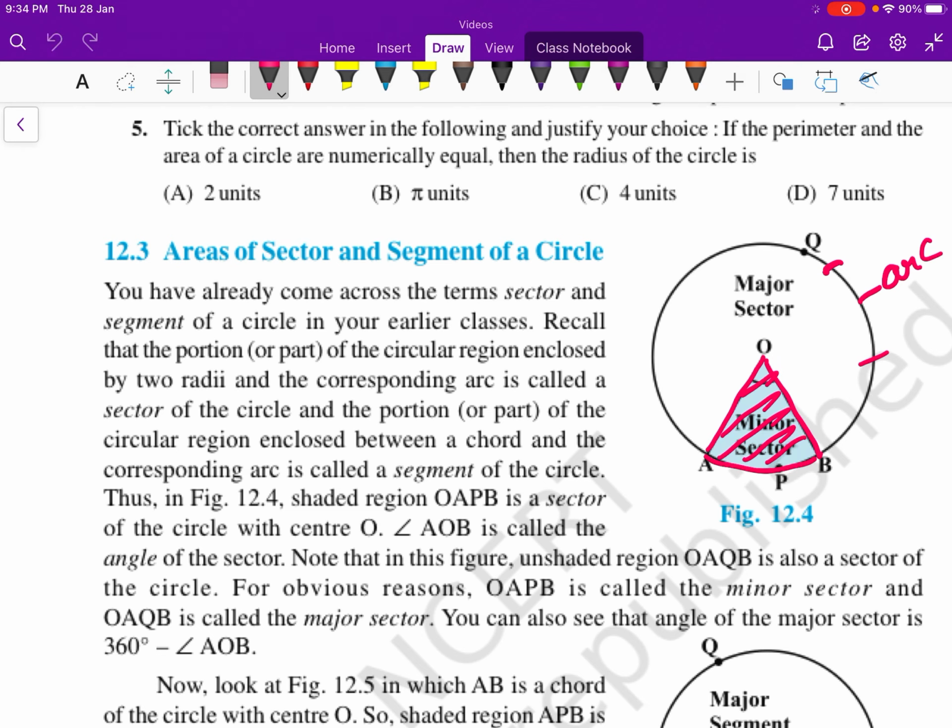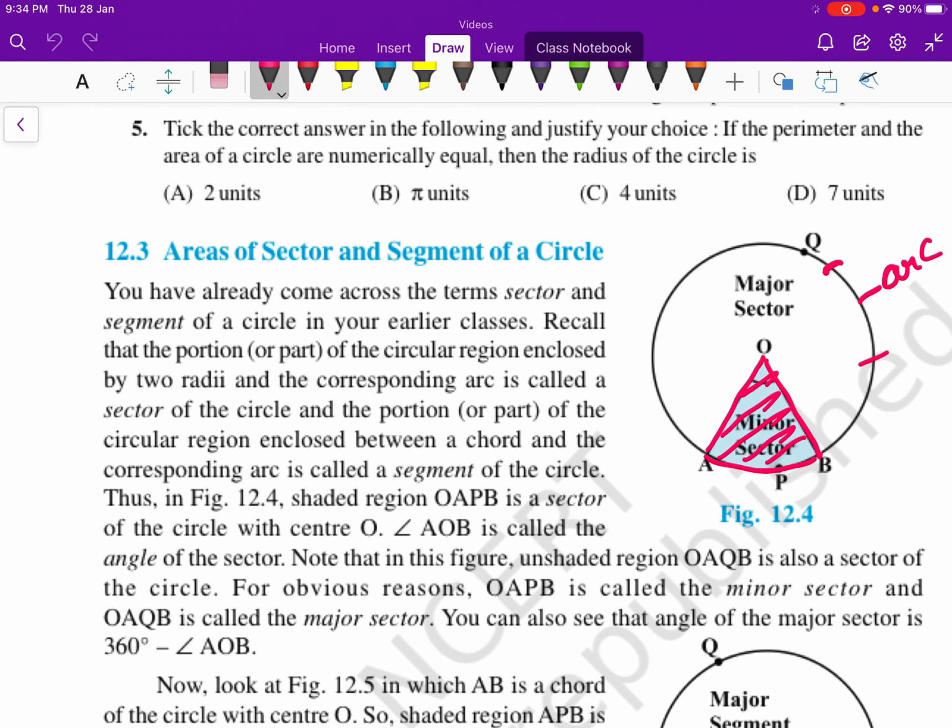Note that in the figure, the unshaded region OAQB is also a sector of the circle. For obvious reasons, OAPB is called the minor sector and OAQB is called the major sector. You can also see that the angle of the major sector is 360 minus angle AOB.